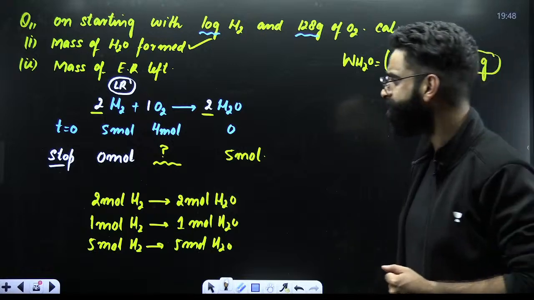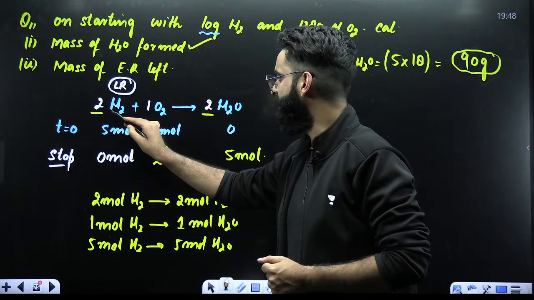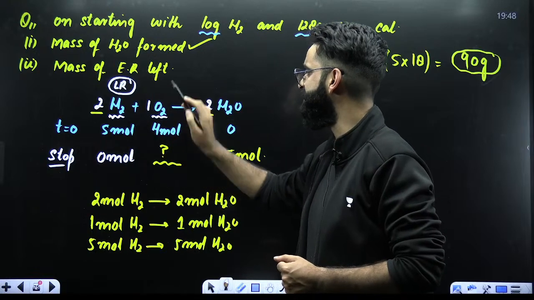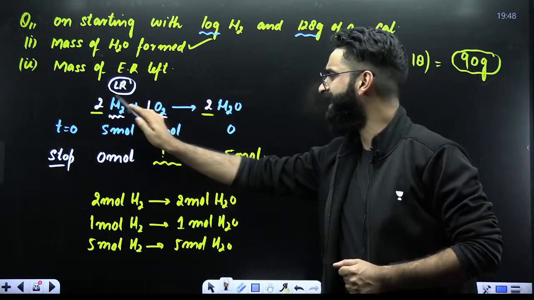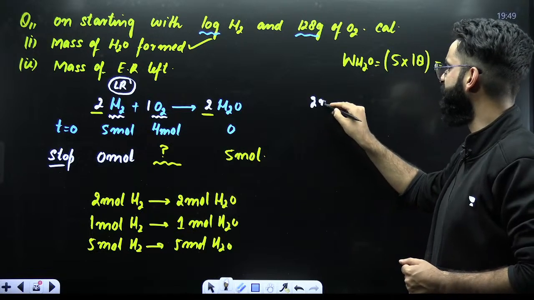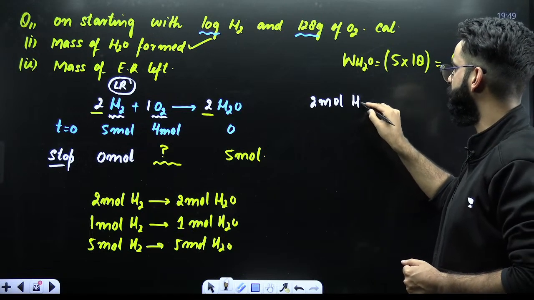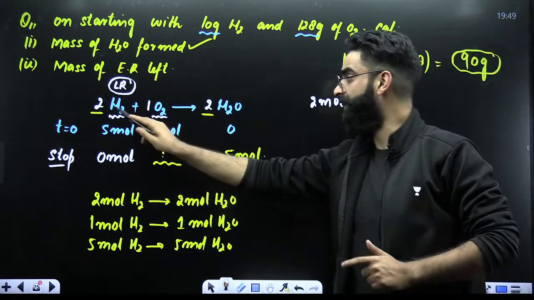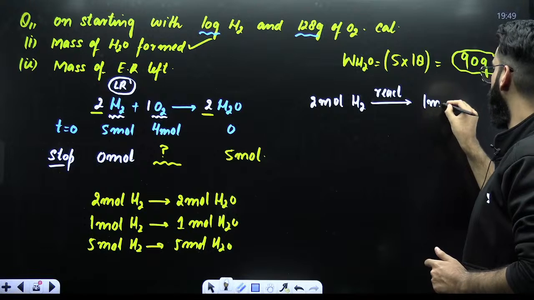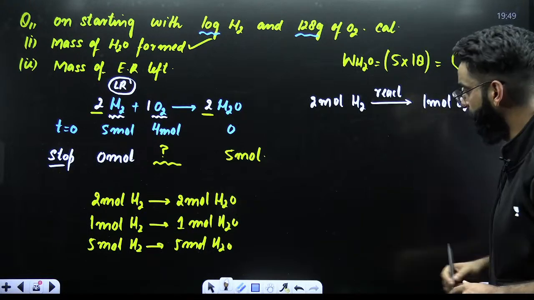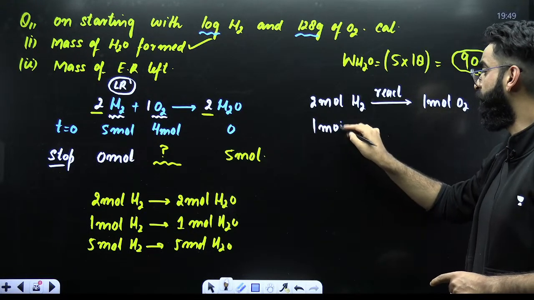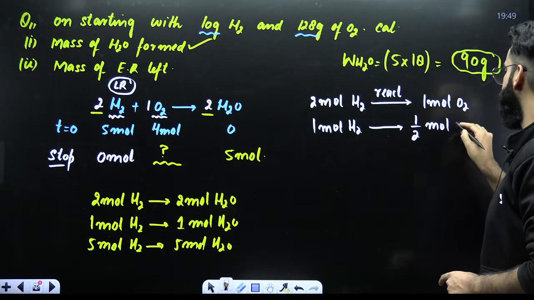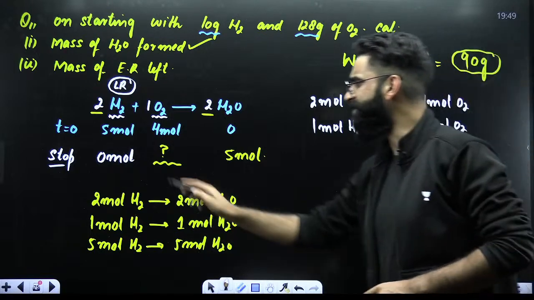See guys, this is my limiting reagent. Try to relate the stoichiometry of limiting reagent with the stoichiometry of this excess reagent. Stoichiometry is telling me that 2 moles of limiting reagent reacts with 1 mole of O2, right? Therefore, 1 mole of limiting reagent should react with 1 by 2 moles of O2. Correct?